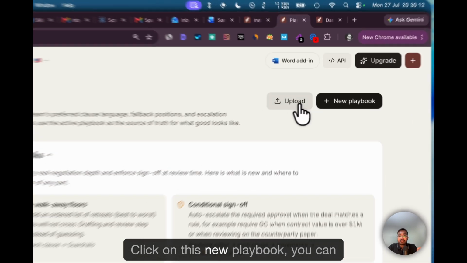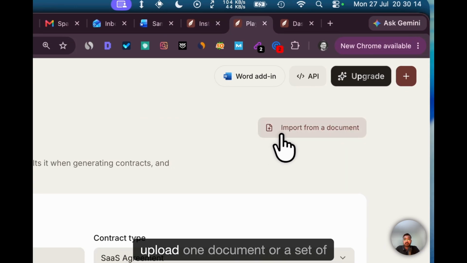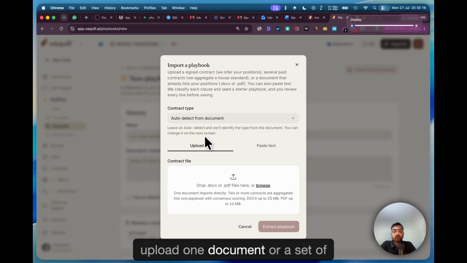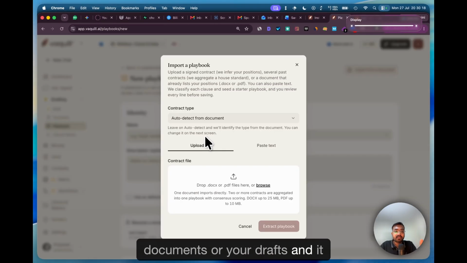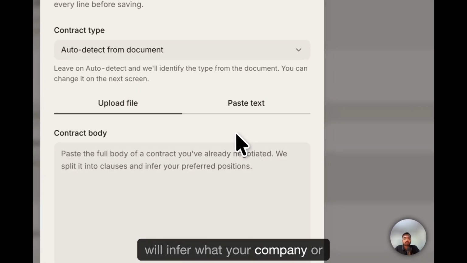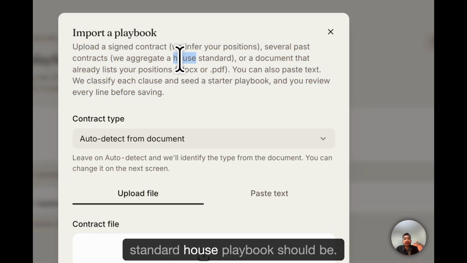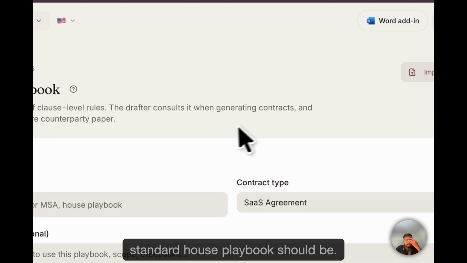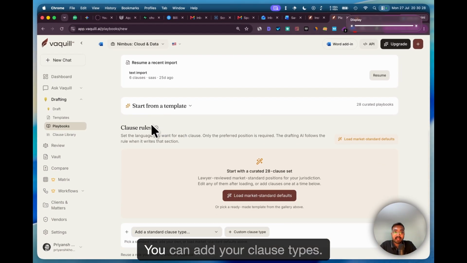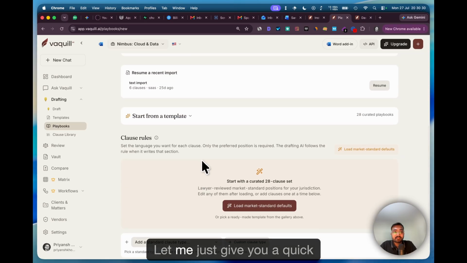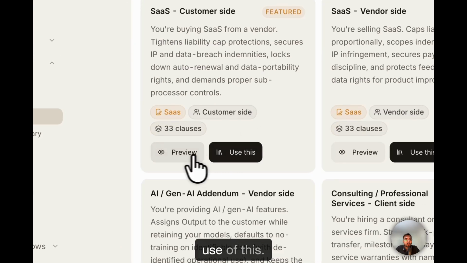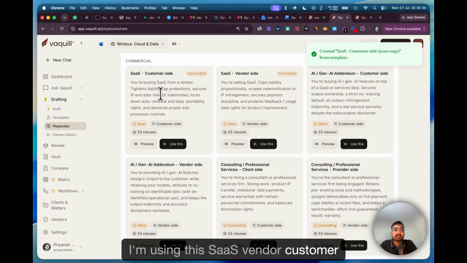Click on this new playbook. You can upload one document or a set of documents or your drafts, and it will infer what your company or your firm decides a standard house playbook should be. So that's one of the things. Yeah, you can add your clause types. So let me just give you a quick use of this. I'm using this SaaS customer side playbook.